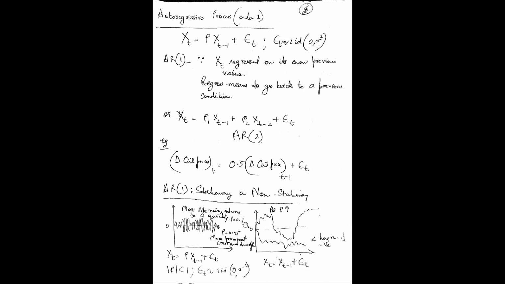But when rho equals 0.95, you will see some positive and negative indications, but again they will try to come back to 0 in a stationary process, and that will be controlled by rho. Rho is a force actually. When it tends towards positive, rho tries to bring it to 0.